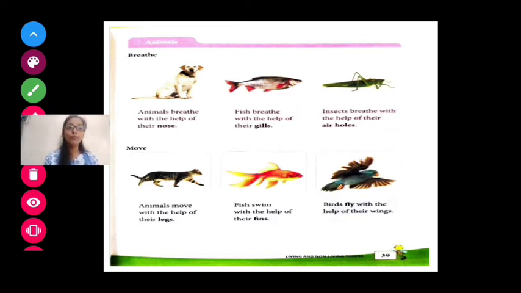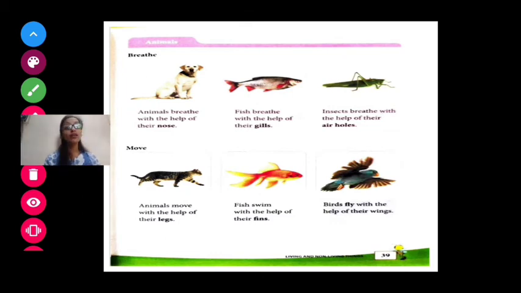Now insects breathe with the help of their air holes. As you know, there are two long antennas in front of these insects. Whenever you see a grasshopper or some kind of insect, they have two holes on the backside for breathing. From there they breathe. They have air holes.